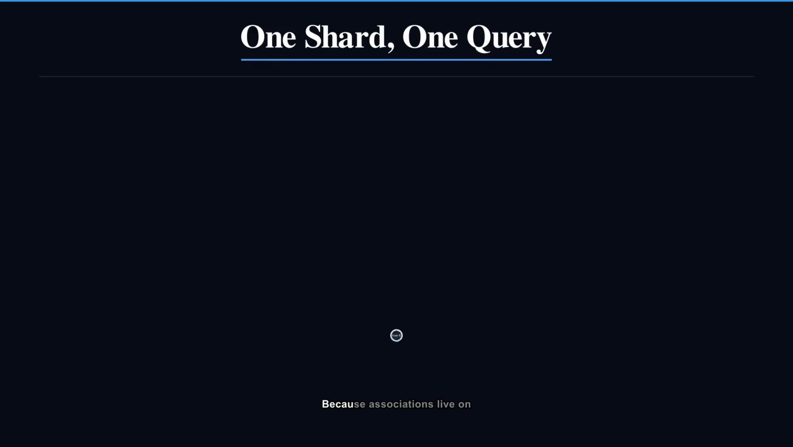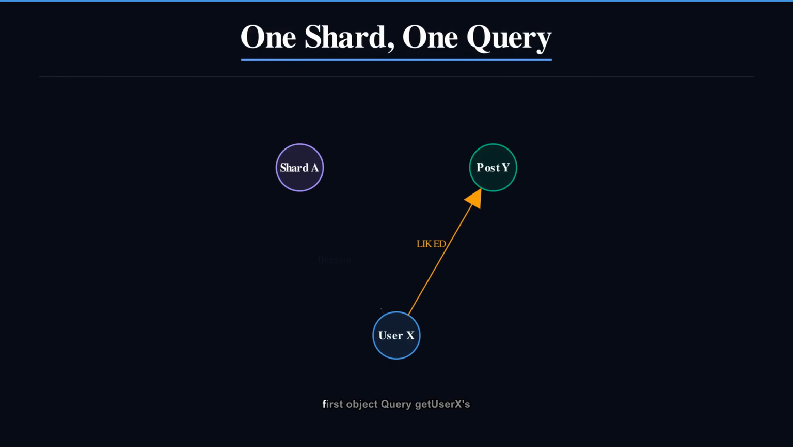Why bother? Because associations live on the shard of the first object. Query get user X's friends always resolves to exactly one shard, no cross-shard scatter-gather. It's like knowing a letter's destination post office just from its zip code, before you even open the envelope.